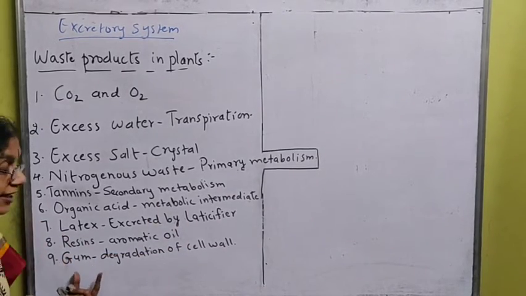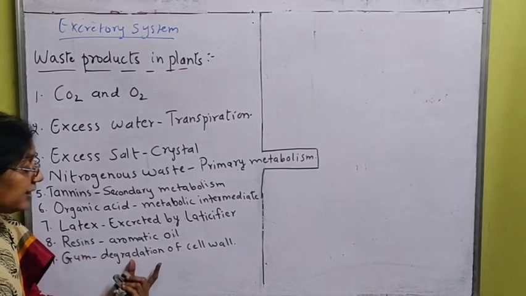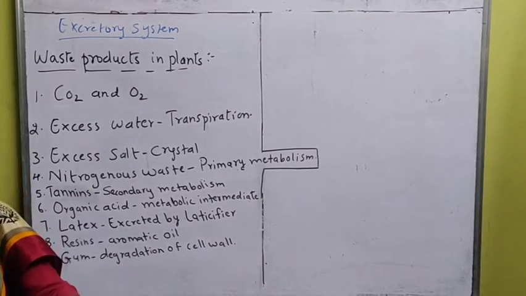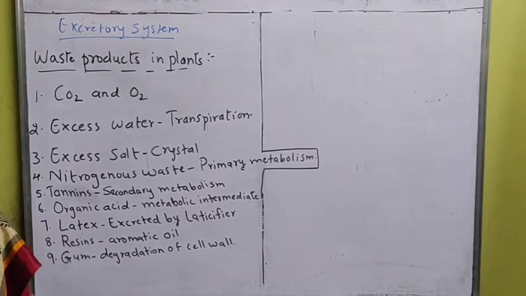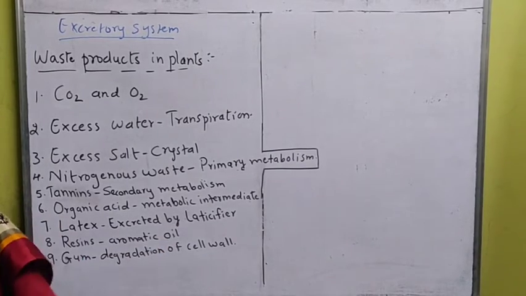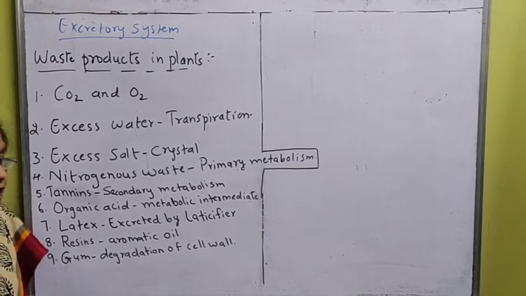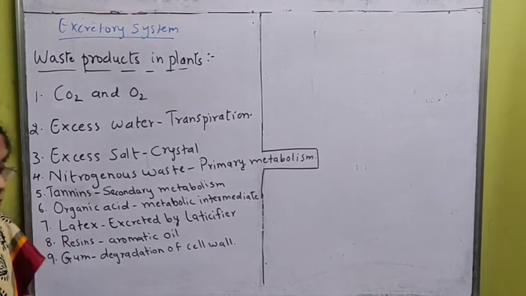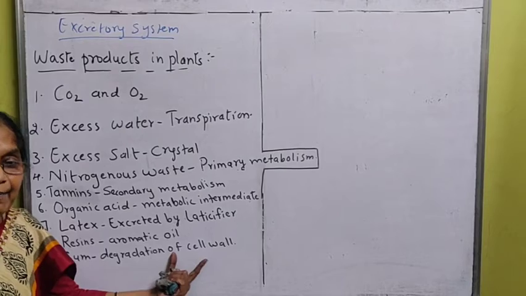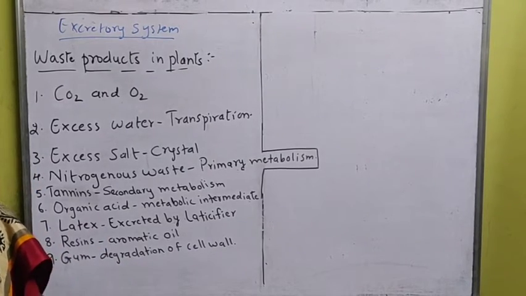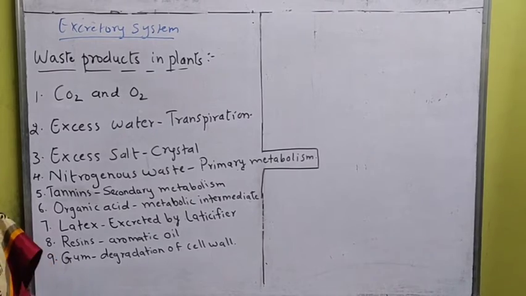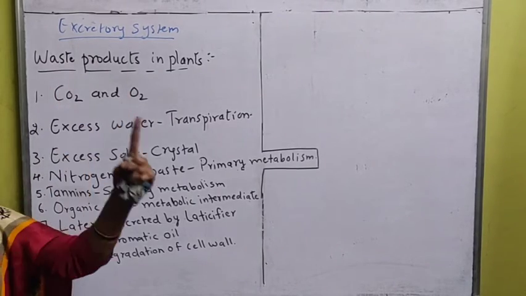And the last one is the gum. You know what is gum? Okay, the cell wall of the bark gets degraded, means gets broken up as it becomes old, and wear and tear will take place. Sometimes due to the injury in the bark, what happens? The cell wall gets damaged, it gets degraded, and this degraded cell walls will form the gum, and that gum is also the waste product in plants.